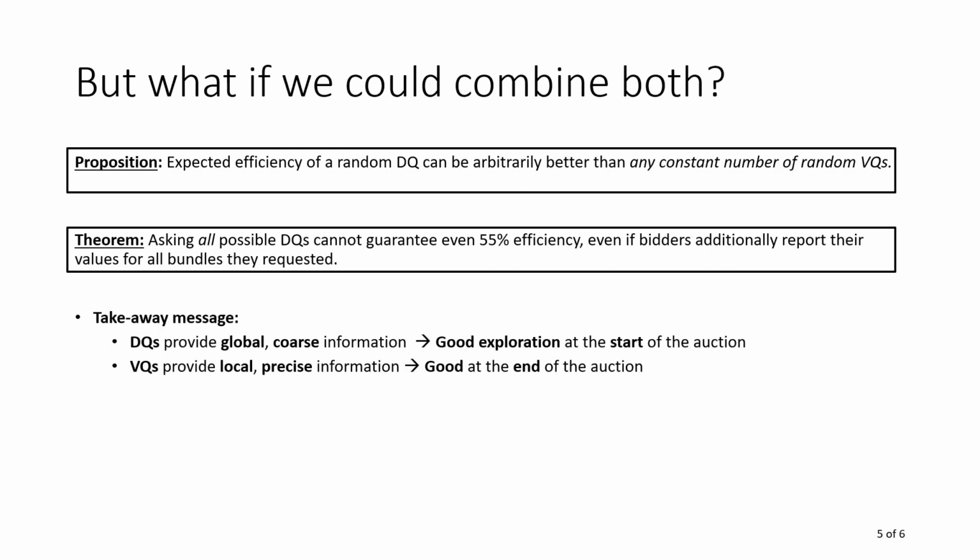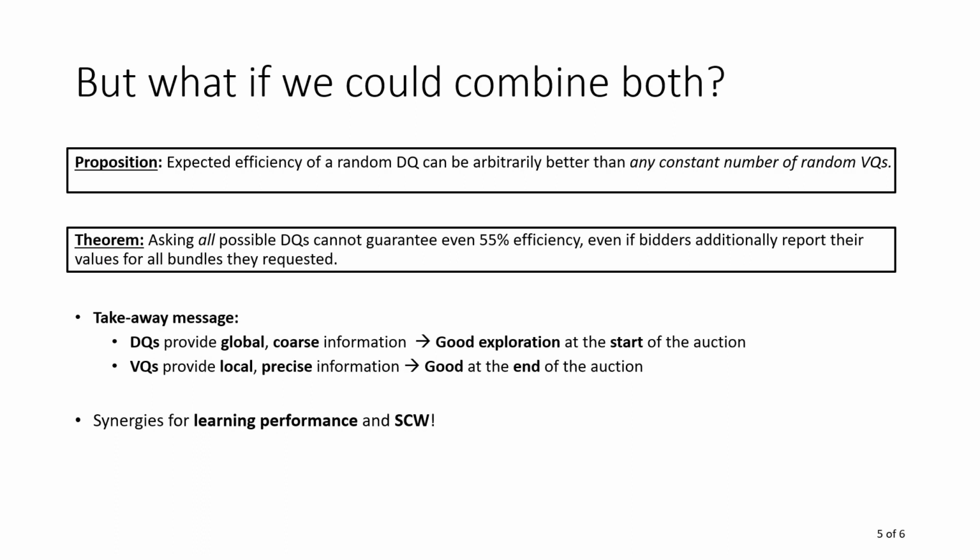Demand queries provide very global but coarse information, which is good for exploration at the beginning of the auction. But for value queries, it's exactly the other way around. They provide only local but very precise information, which is good towards the end of the auction. Because when our neural networks have already obtained a good approximation of bidders' preferences, then we can ask very targeted value queries, which give us the information that we really need to obtain good social welfare. And also the learning performance benefits from combining these two different types of queries.